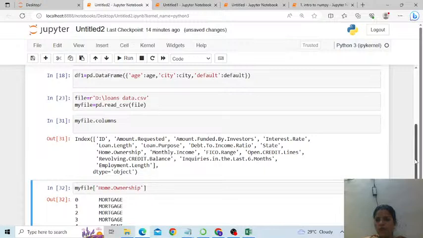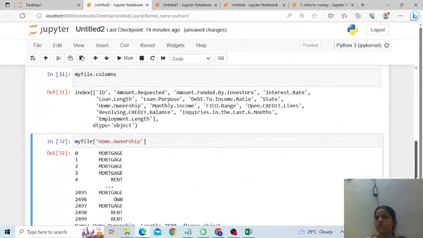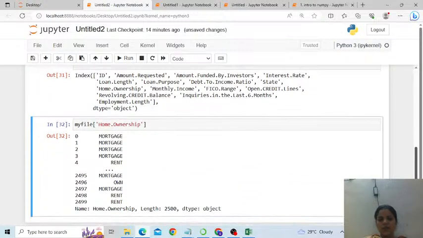Alright, so it has opened only the column which is home ownership. I hope you're getting it. Somewhere it shows me home ownership as own, somewhere as rent, and somewhere as mortgage. So if I want to show only those rows where home ownership is mortgage, please write this kind of condition. My file display home ownership where home ownership is equal to mortgage.